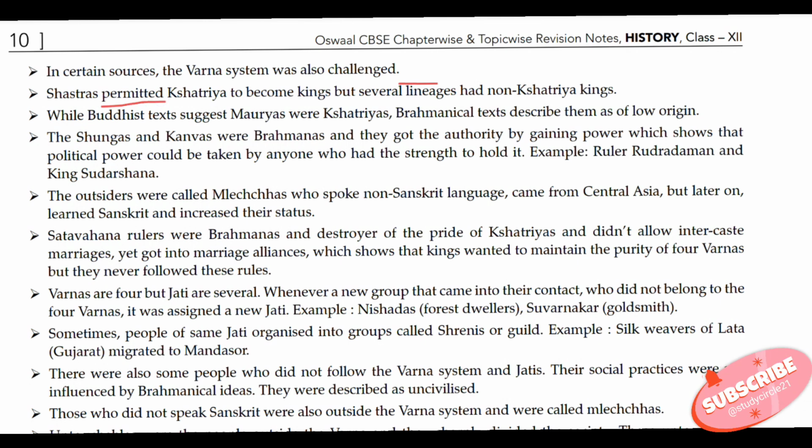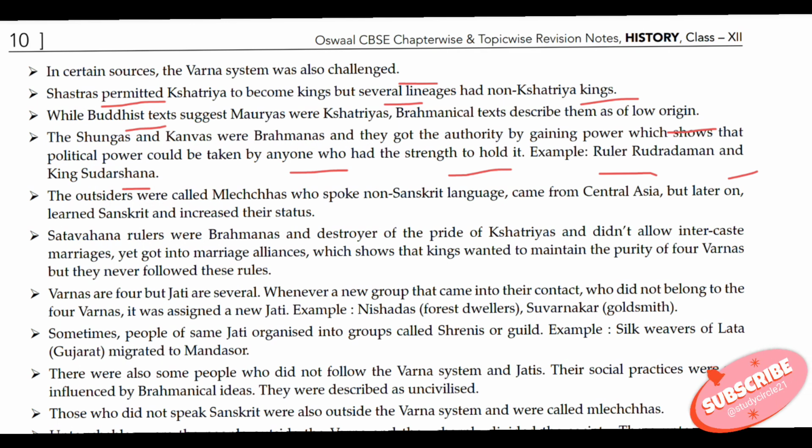Shastras permitted Kshatriyas to become kings, but several lineages had non-Kshatriya kings. While Buddhist texts suggest Mauryas were Kshatriyas, Brahminical texts describe them as low of origin. The Sungas and Kanvas were Brahmanas and they got the authority by gaining power, which shows that political power could be taken by anyone who had the strength to hold it. For example, ruler Rudradaman and King Sudarsana.